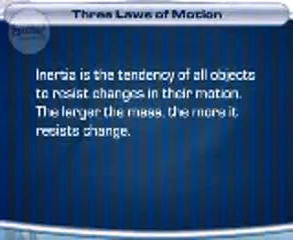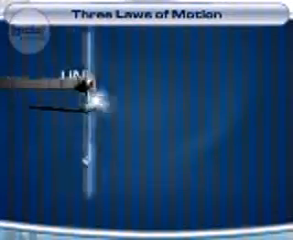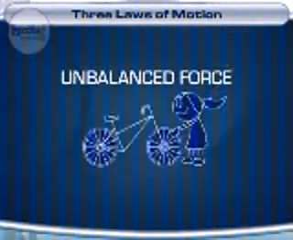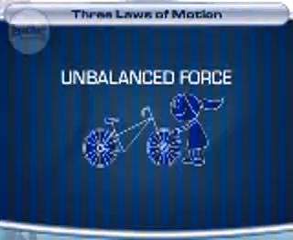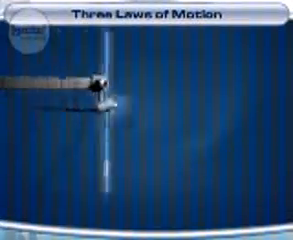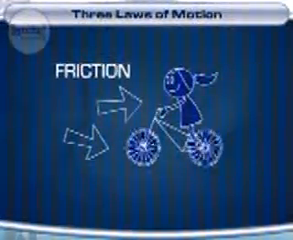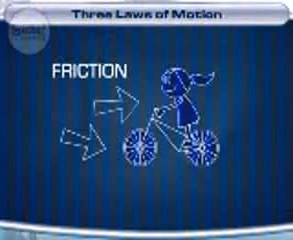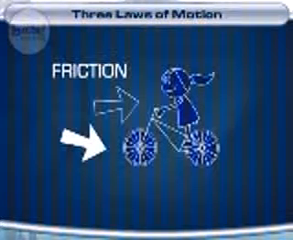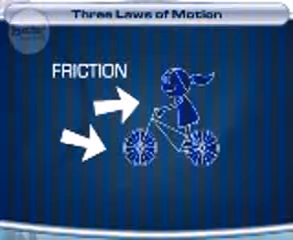A bicycle lying on the ground stays like that until an unbalanced force, like you lifting it, acts on it. And a rolling bicycle keeps on rolling, and it will only stop if an unbalanced force acts on it. In this case, the combined friction from the ground and air is the unbalanced force causing it to slow down. Wow, so without friction, it'd keep on rolling forever. That's right.